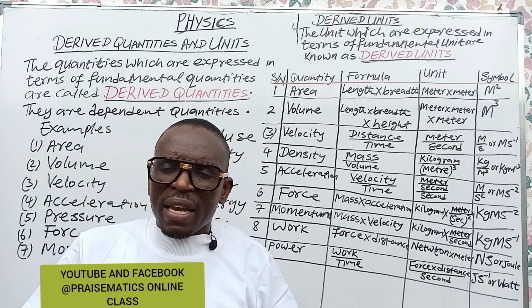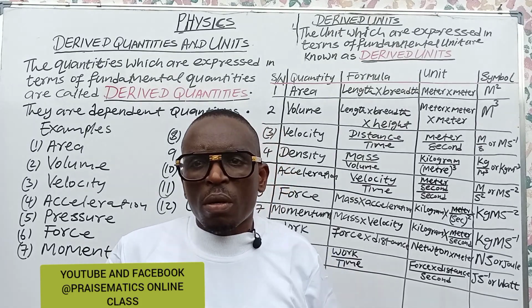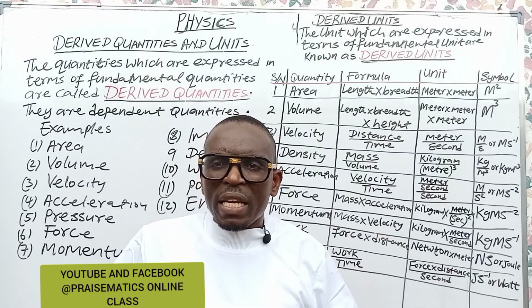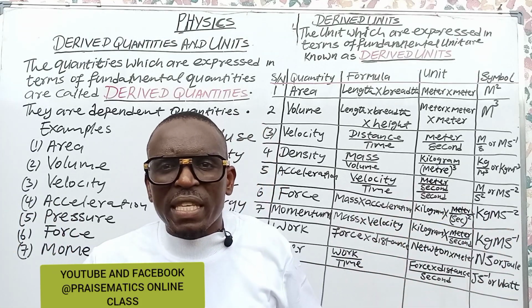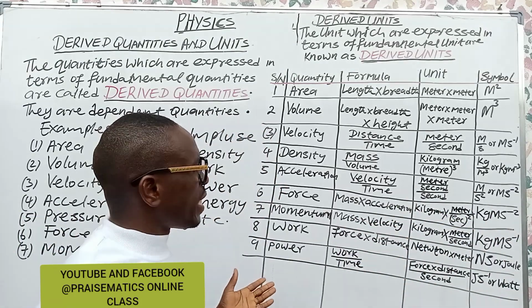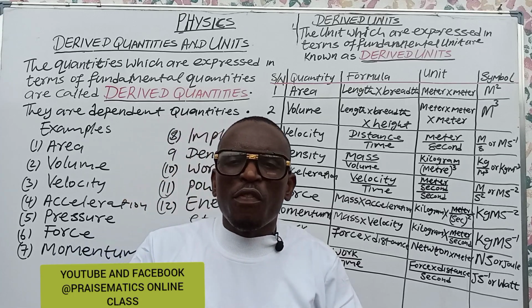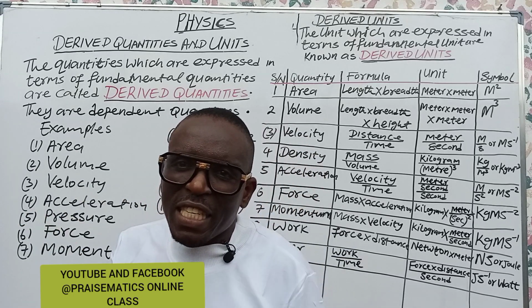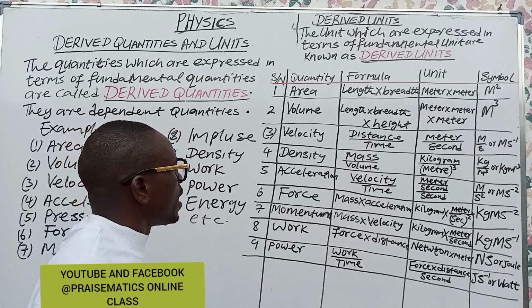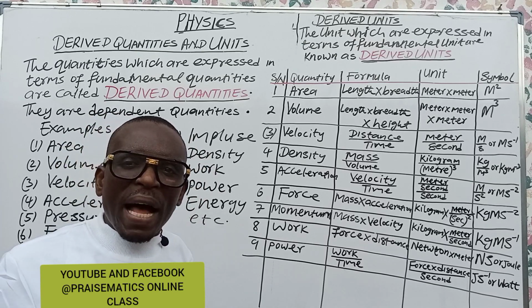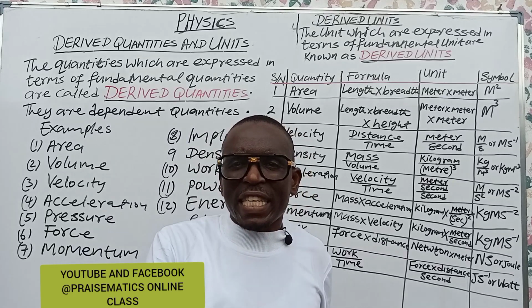about dimension, because our next class we are going to look at dimension in physics. We now begin to know their formulas and how to put them. Some of the questions that they used to ask, they will say, which of the following is not a fundamental quantity? They will give you A, area, B, velocity, C, density, D, mass. Mass is fundamental, so mass is the answer.